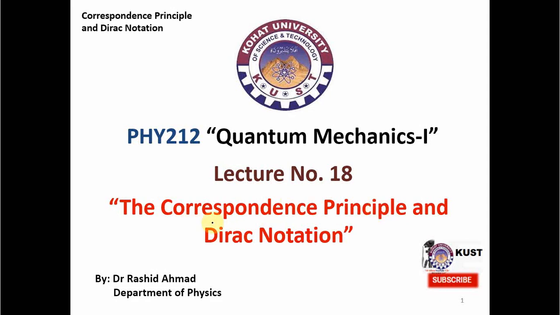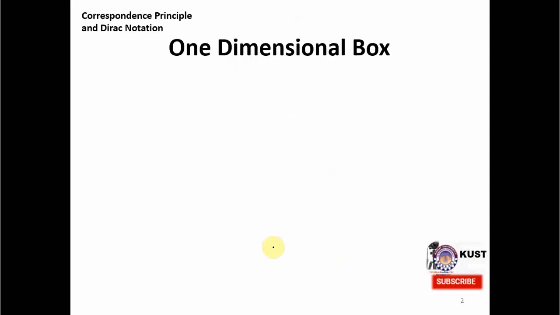In today's lecture we will talk about the correspondence principle, and the next topic would be the Dirac notation. Dirac invented the notation for wave function and its complex conjugate that makes many calculations simple and intuitive. So we will also talk about the properties of Dirac notation. Let's first start with the idea of the correspondence principle, but in order to build the idea, we will first review the example of the one-dimensional box.